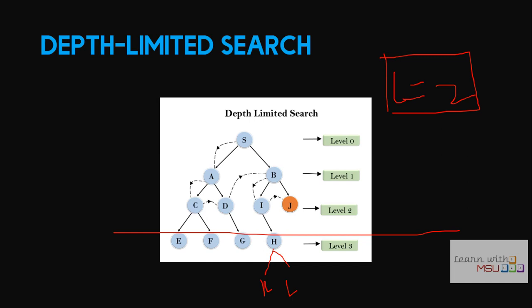But here the problem is, suppose L is a goal state. If you define L equal to 2, depth limited search will not give you a solution, because you provided the limit value as 2, but your solution is available in level 4, so you will not get a solution. That is actually the problem. But you can improve the values.